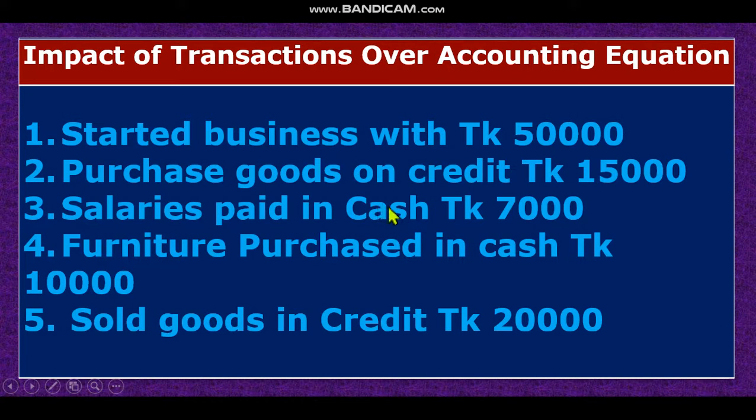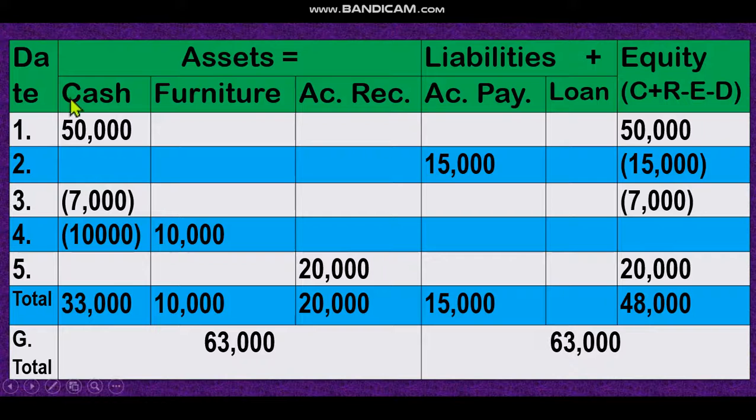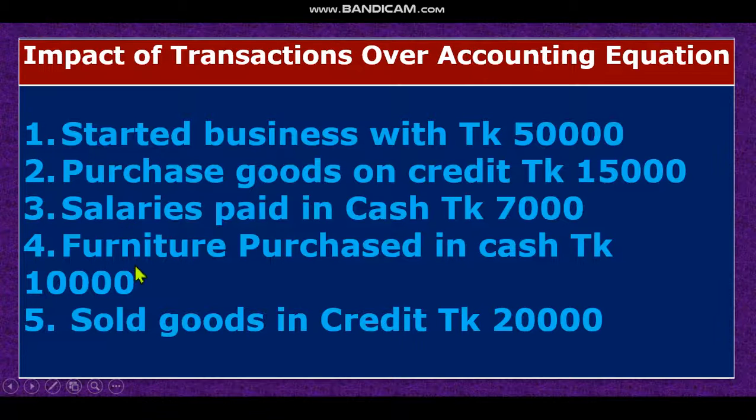Then next transaction. Salary paid in cash. If you paid salary, your cash money decreases. On the other hand, salary is an expense account. So what will be the effect? For expenses, cash money decreases and our equity also decreases because it is an expense. If it is an expense, equity decreases. Salary paid, cash decreases.